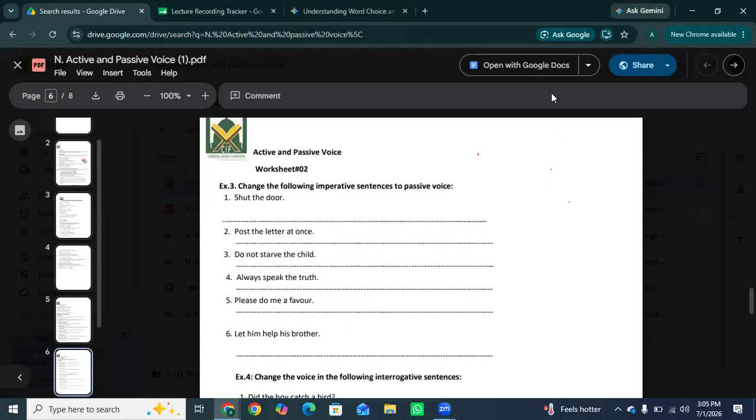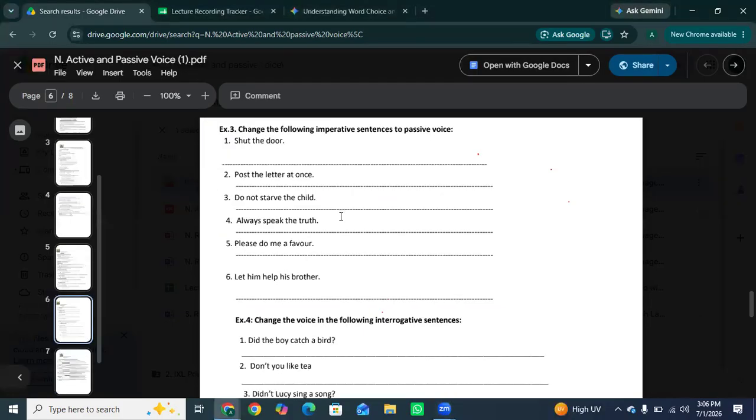Okay, here is another activity. The next one is: change the following imperative sentences to passive voice. So basically, students, imperatives are commands. They don't usually have a clear subject at the front. So we handle them with "let." Let plus object plus be plus third form. So this is the formula.